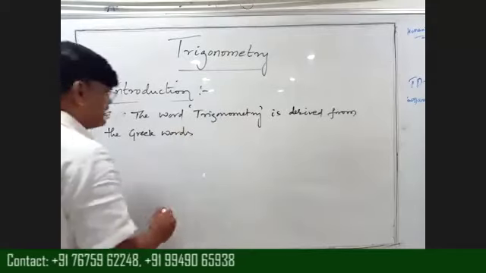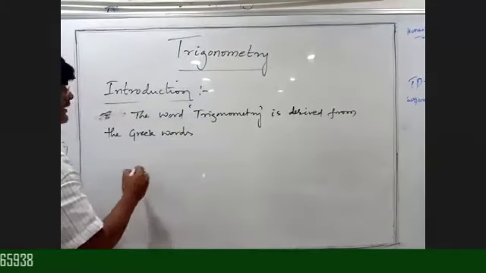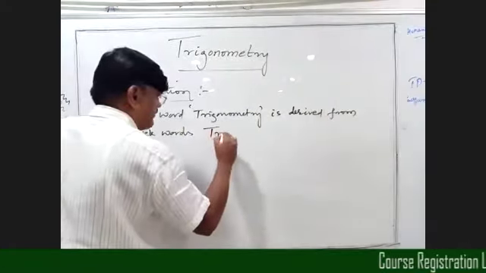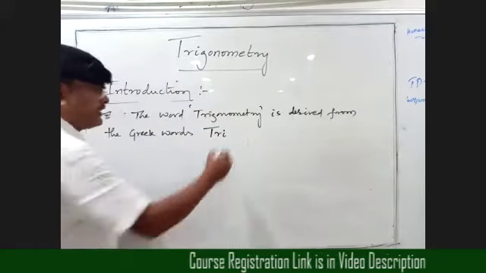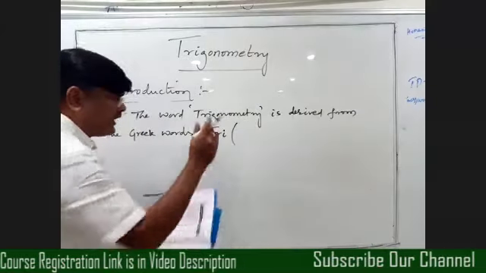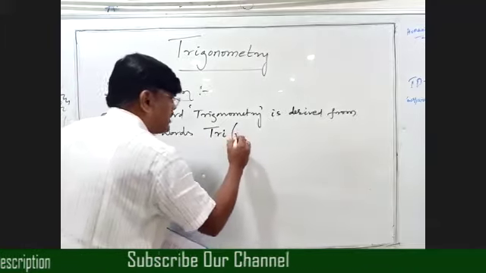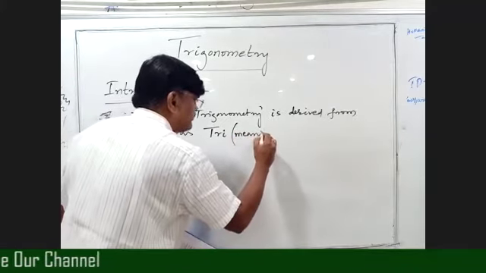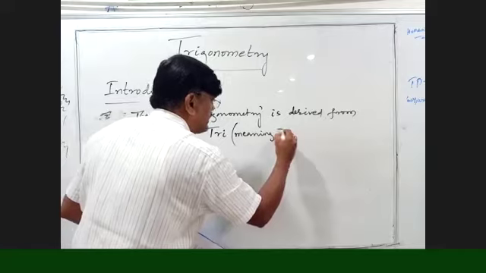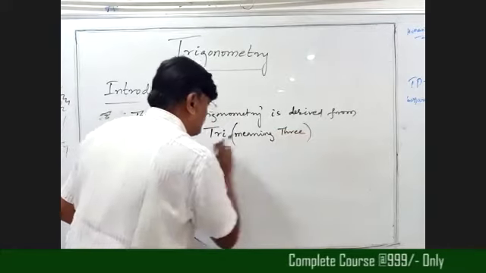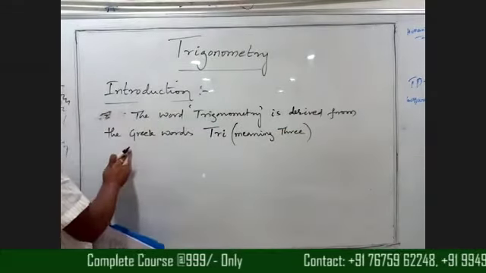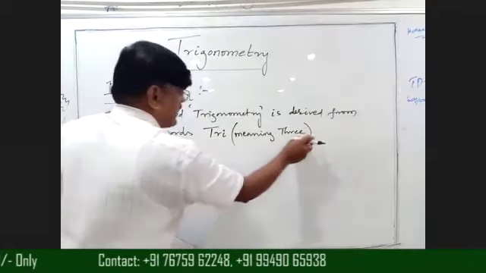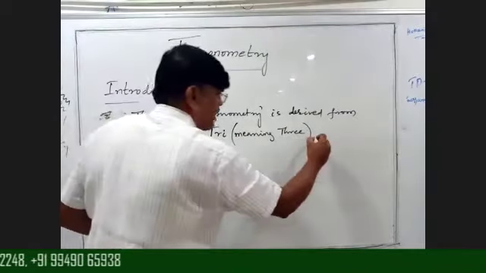Greek words: tri, in brackets, write down, beta. What is the meaning of this word I am writing here? Meaning three. Tri is from the Greek language. So in our language, the meaning of this one is three. Tri, in brackets, meaning three.